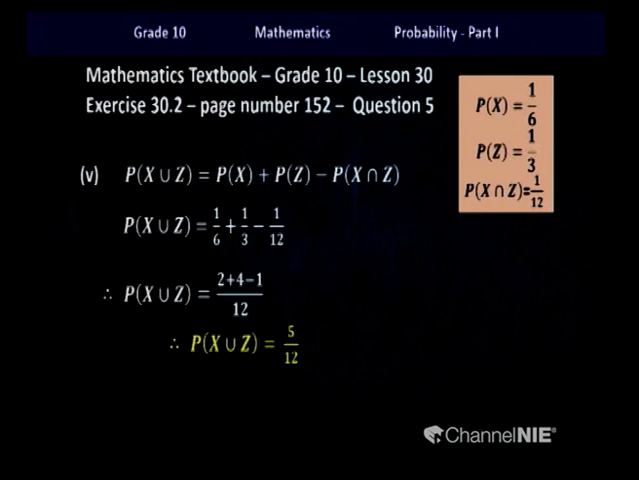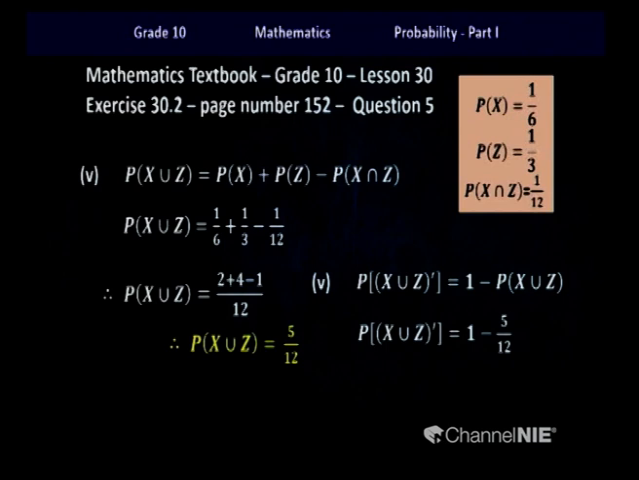So when you substitute, you will get an answer 5 over 12. I have written down the probabilities on this slide for you to refer if you can't remember the probabilities that we calculated earlier. So children, after finding this value, we have to substitute it into this formula, where the probability of the complement of X union Z is equal to 1 minus the probability of X union Z. So it is going to be 1 minus 5 over 12, which will give you an answer of 7 over 12. So children, that's all we have to discuss today.